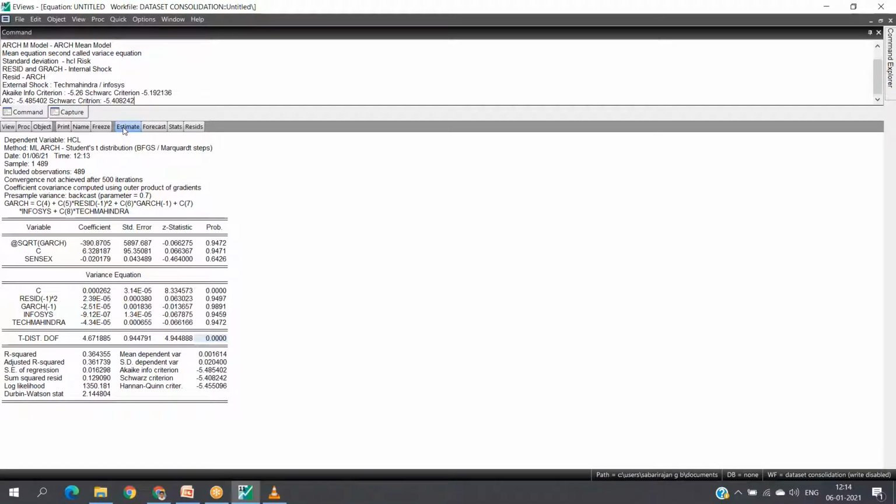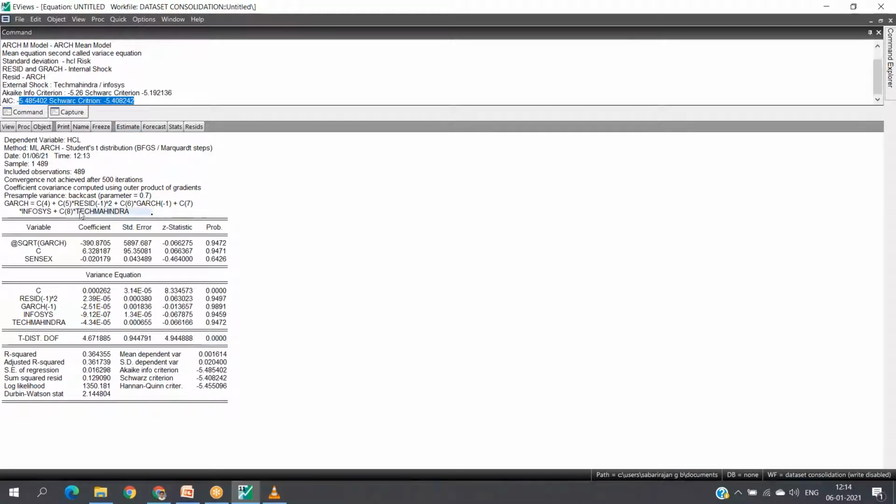Here the AIC value in the previous case was minus 5.26, now minus 5.48, and the SC value was minus 5.19, and here minus 5.40. Now we found that among the different error criteria, the student T distribution which we chose second has the lesser value, this one.